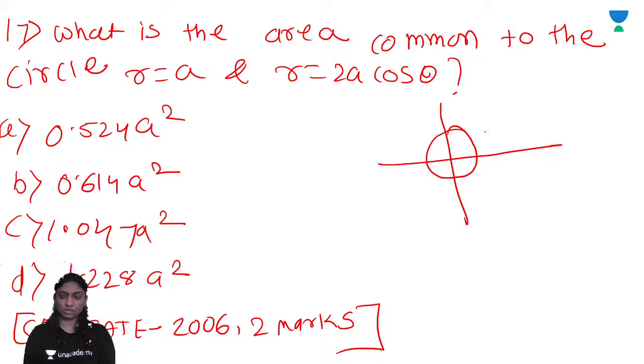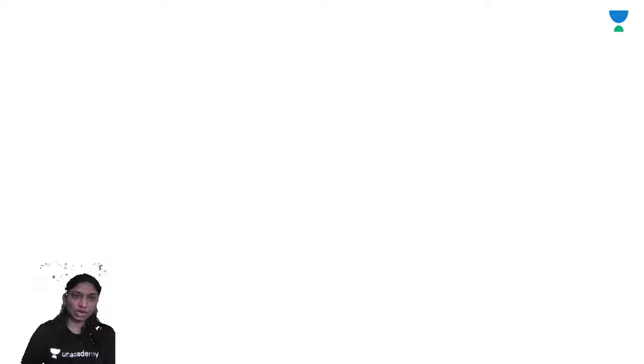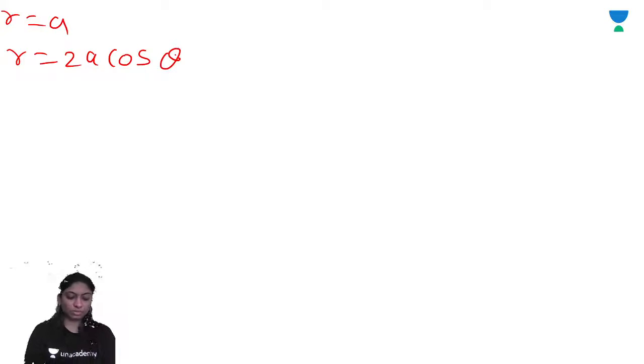For the point of intersection, A is equal to 2A cos theta.